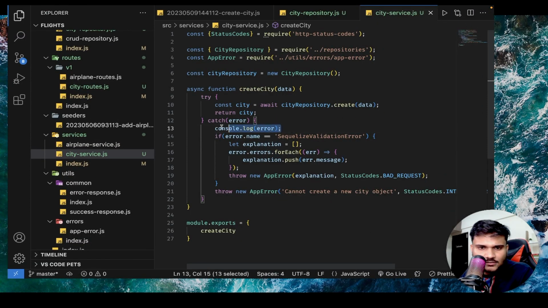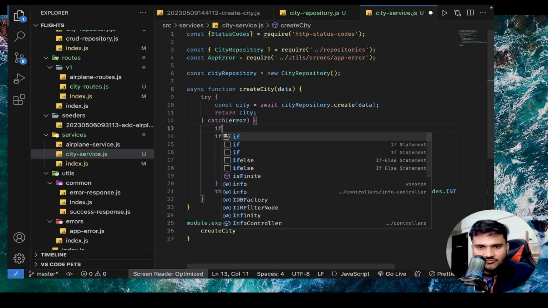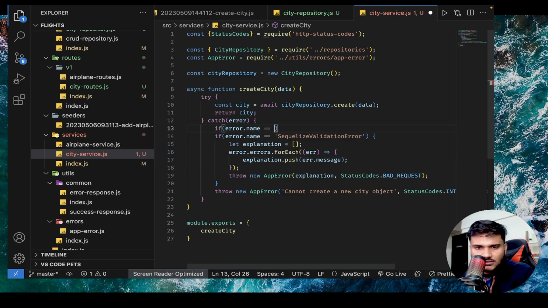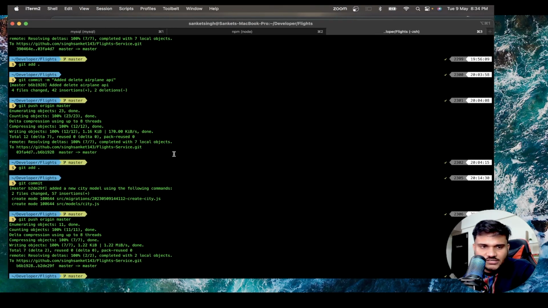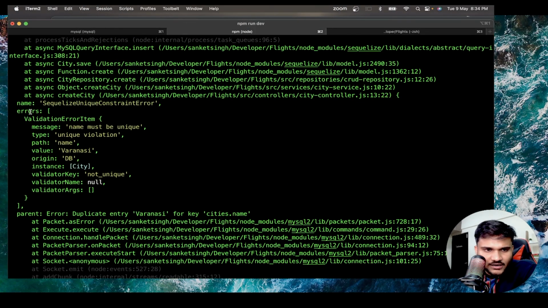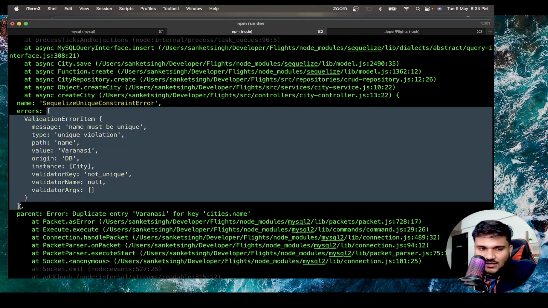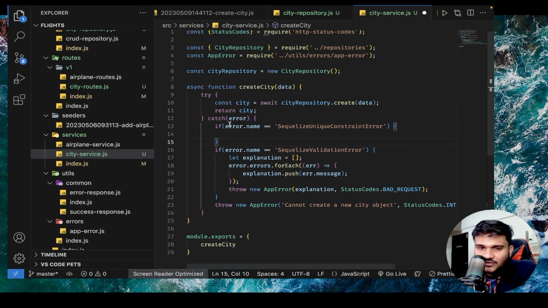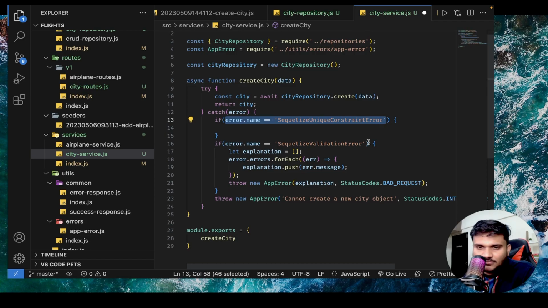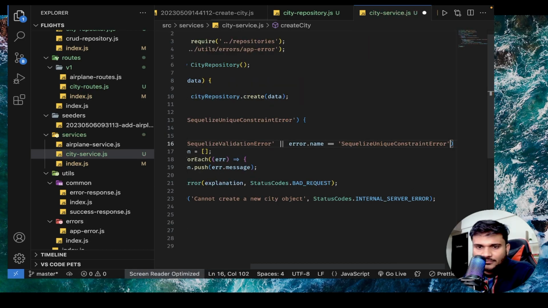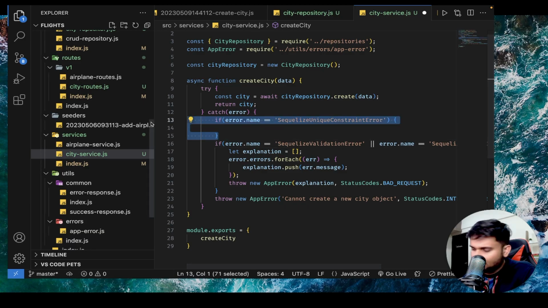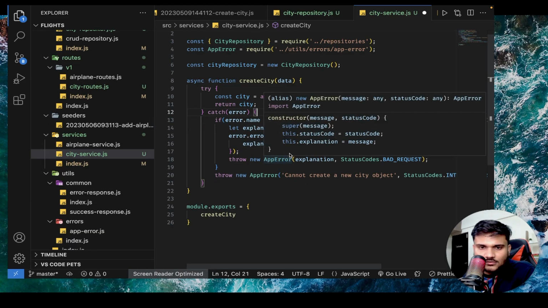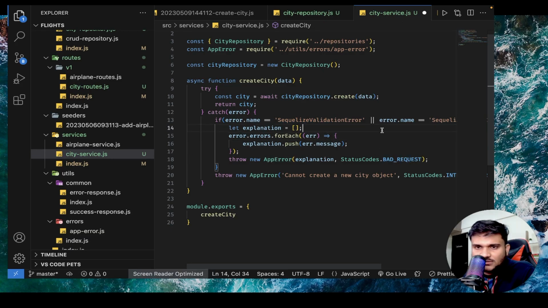Okay. So we can say that if error.name is equals to sequelize unique constraint error. Okay. Now let's read this error object. It again has an errors array. See, errors array is there. Okay. And again, similar stuff that we used to get for validation error. So technically we can club them. It looks like we can club them. So we can say or this. Okay. So I have clubbed both of the errors and we are going to send same bad request.